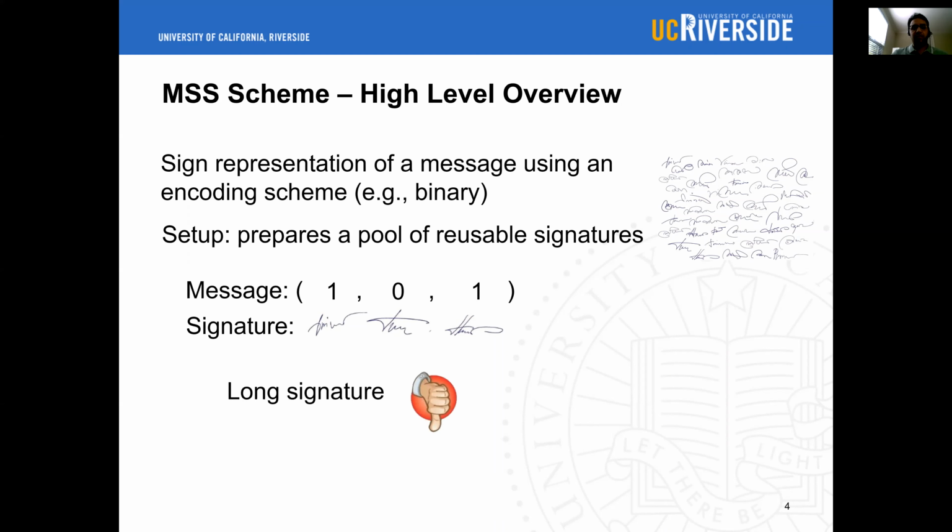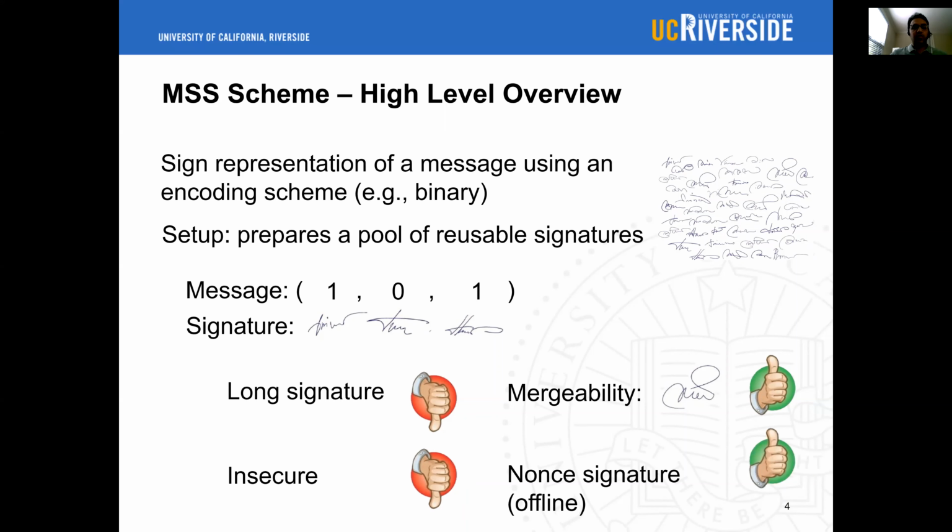The final signature becomes too long, requiring high bandwidth. We utilize the homomorphic property to merge the signatures into a single signature. Also, if the adversary sees enough signatures, it can forge a new signature. To solve this issue, the scheme signs a nonce, which will also be merged into the final signature.